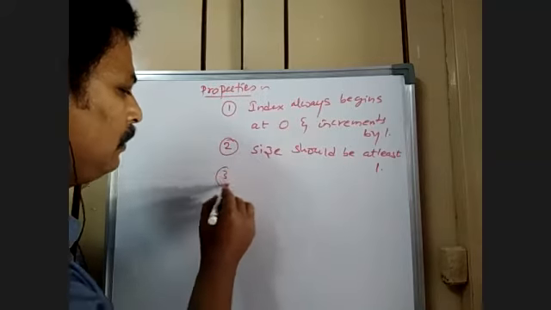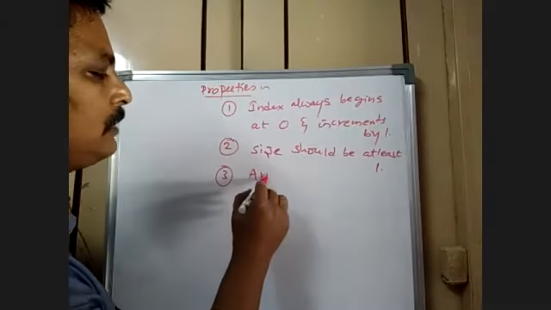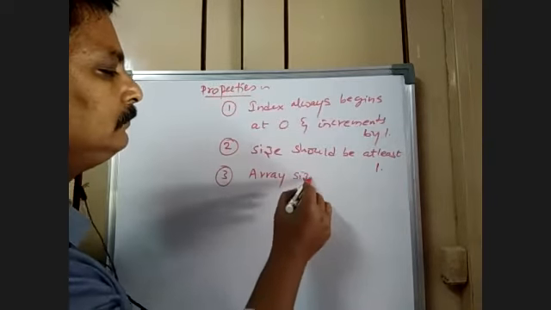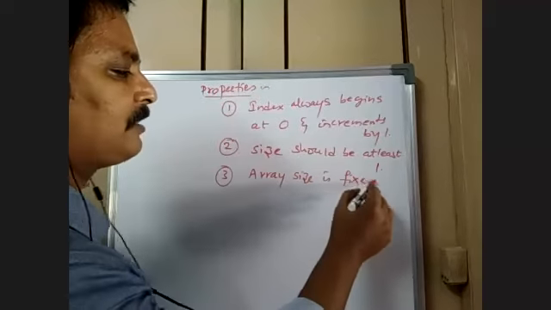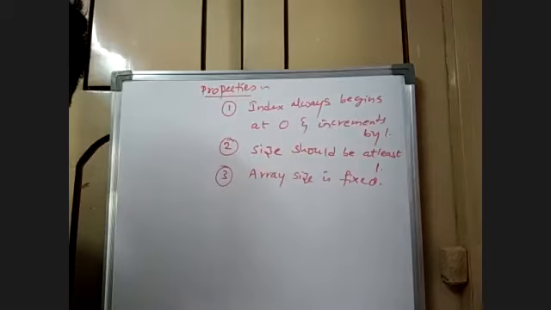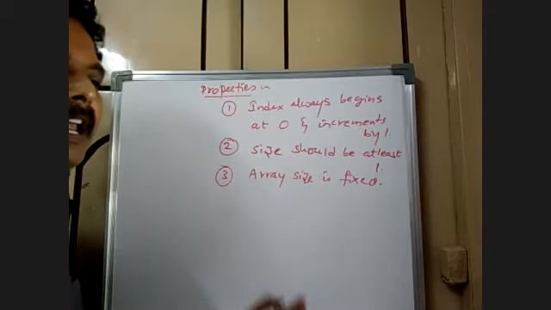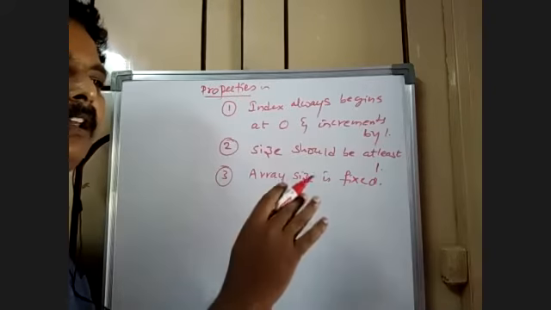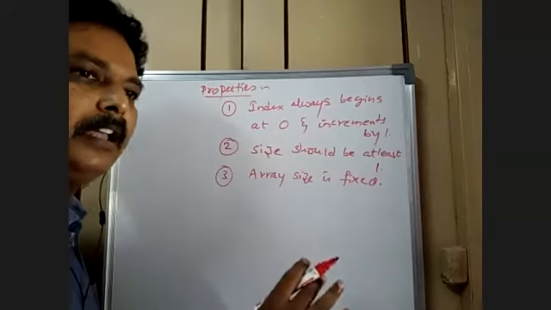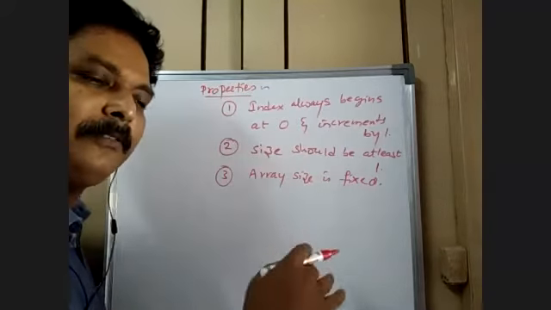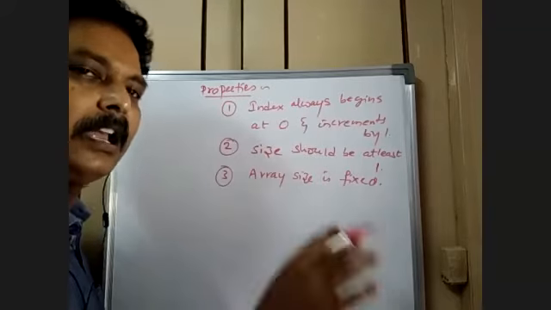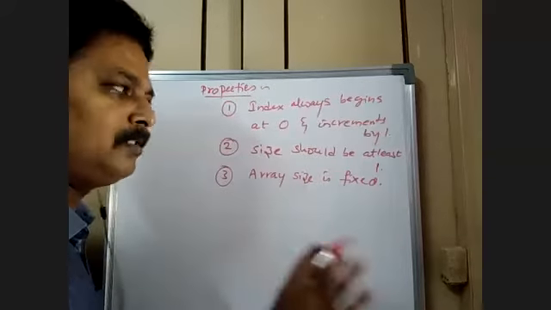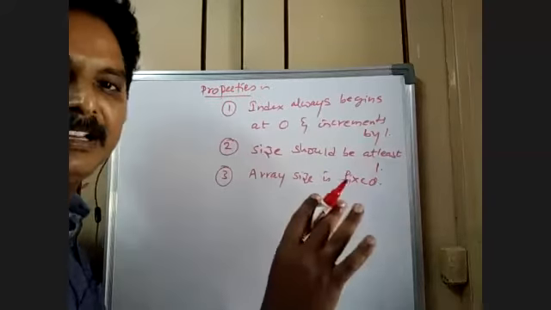Now, next. Array size is always fixed. So in p of 10, if I say so, 10 locations will be created. Even if you do not make use of all the 10 locations, it doesn't bother about it. So it'll be a waste.